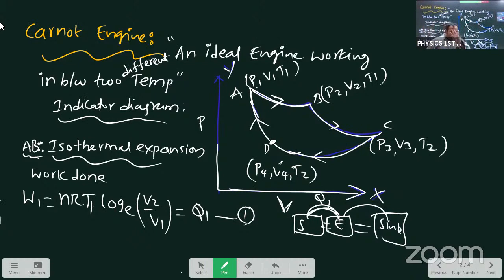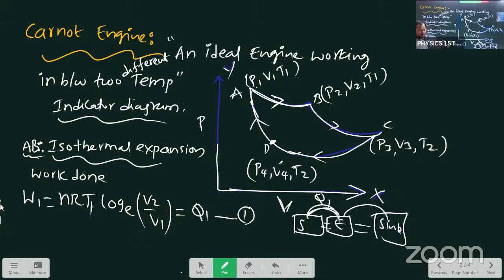Of the four processes you are reading in physics and chemistry, the isothermal process, the adiabatic process, the isochoric process and the isobaric process, here the temperature is the same between A and B. That's why we are going to find the work done in AB isothermally. We are writing isothermal expansion, equation 1.